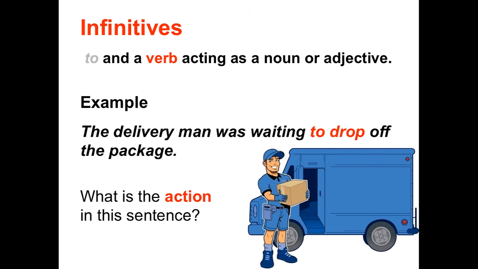The delivery man was waiting. So the delivery man is the subject, was waiting is the predicate. To drop off is a thing that the delivery man was waiting for. So even though dropping off is a verb, in this case, it is functioning as a noun, the thing for which the delivery man was waiting.